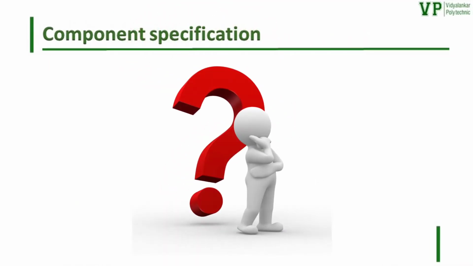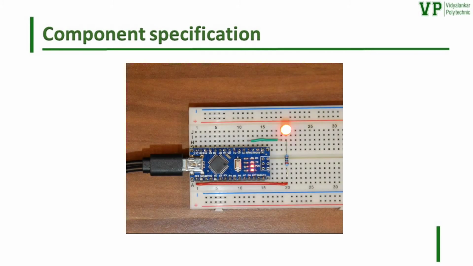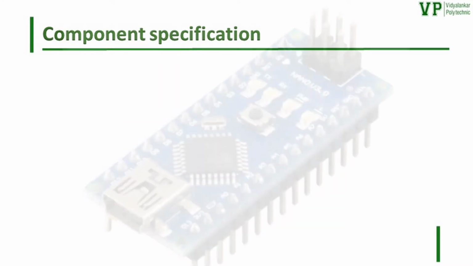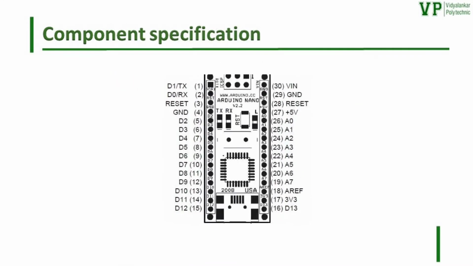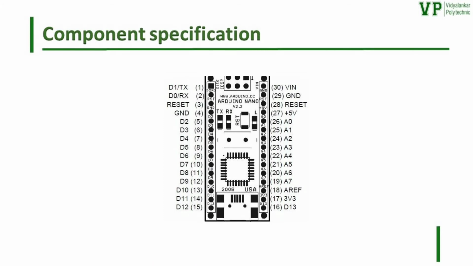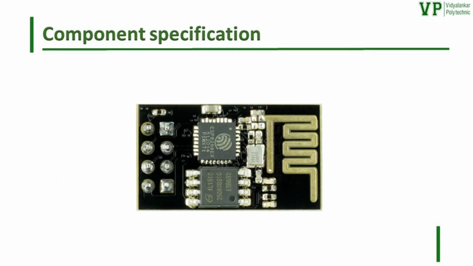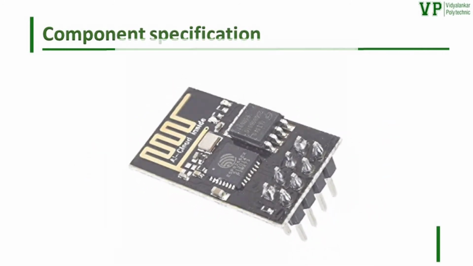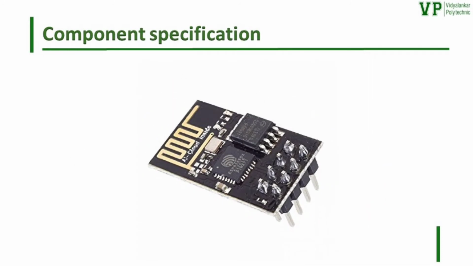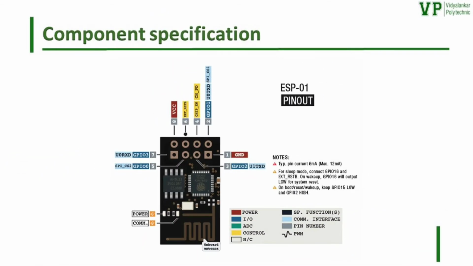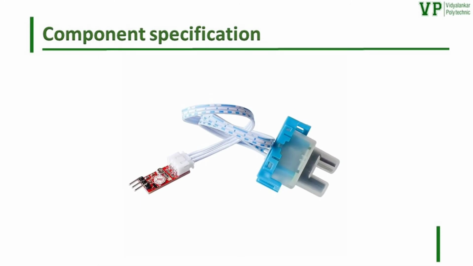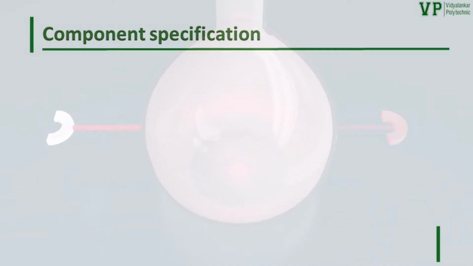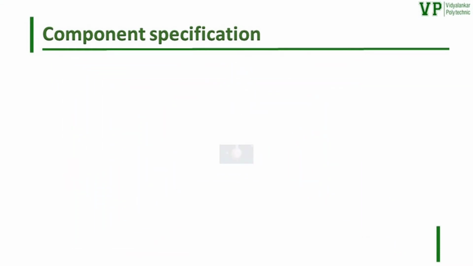Specification of components. We are using an Arduino Nano, which comes with an ATmega328P 8-bit processor, 14 digital I/O pins and 8 analog input pins, 32 KB of flash memory, 2 KB of SRAM, and works on 5 volts. Then we are using the ESP01, also known as ESP8266, a 32-bit processor with 1 MB flash memory and 4 digital I/O pins, working on 3.6 volts. Then we are using a turbidity sensor. It is an optical sensor, works on 5 volts, and determines turbidity up to 1000 NTU. We are also using two 3.6 volt batteries and two 9 volt batteries.